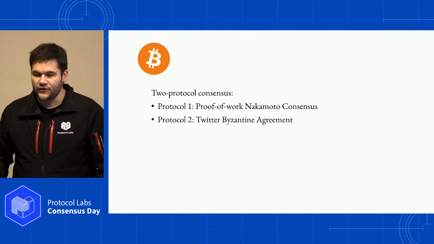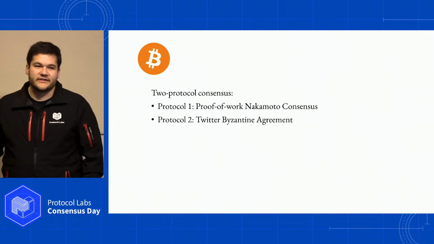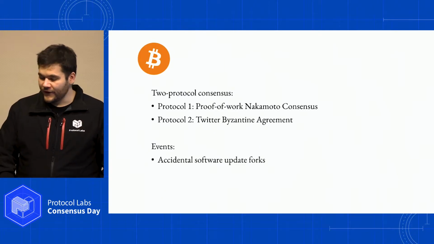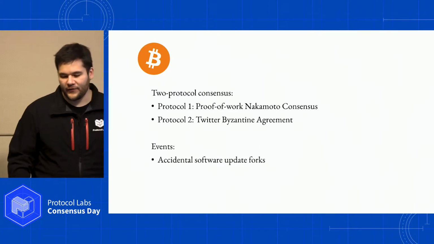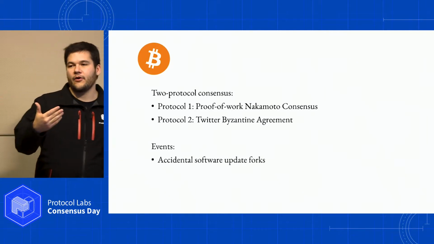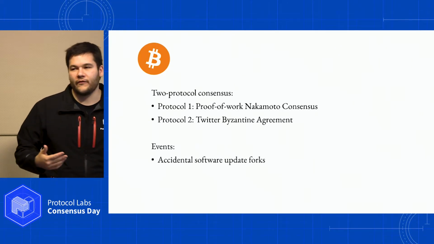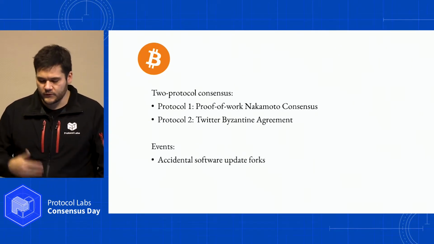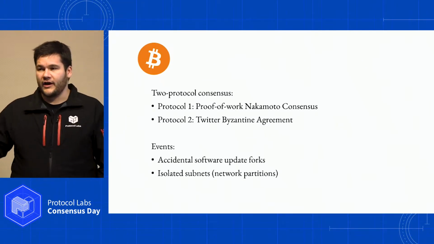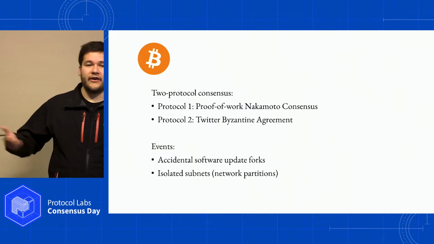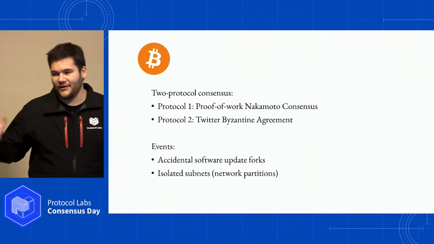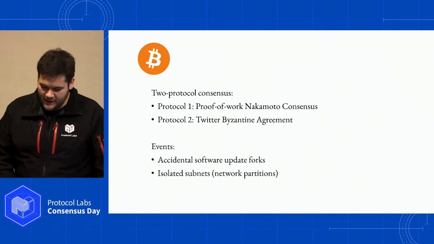This is not so rare that it's just dismissed. We know of this happening. Out-of-band communication. Exactly. So there's been a case where there was, I think, an accidental software update that forked Bitcoin, where a whole bunch of nodes went into one fork and a bunch of nodes went into another. That was in, I think, 2013. We've also had these isolated subnets that I mentioned. South Africa Bitcoin nodes were just sailing on by as if nothing had happened. It just got really hard to mine for a while. But other than that, sure, yeah, that transaction clears. Double spend, I've never heard of it.